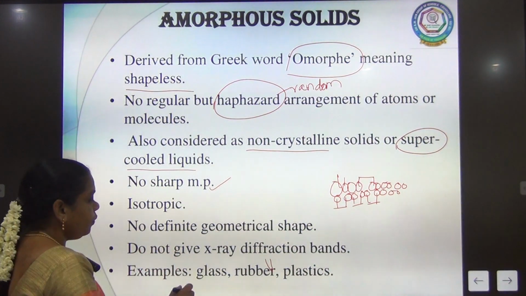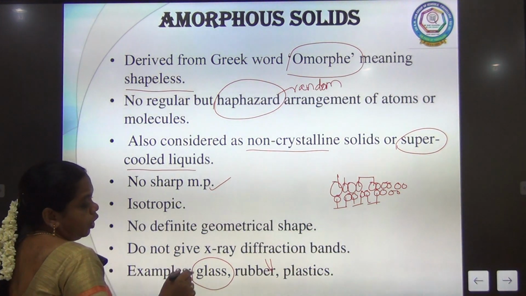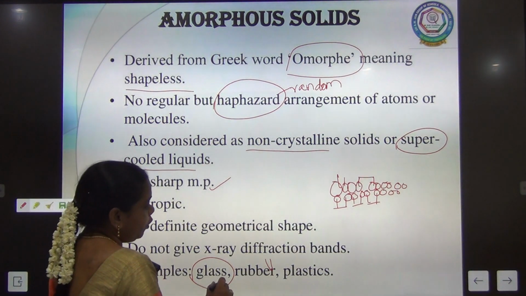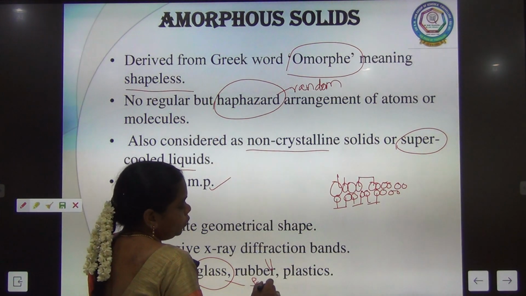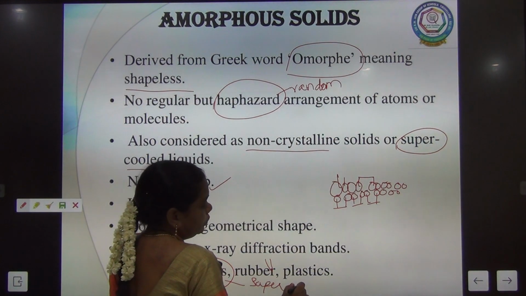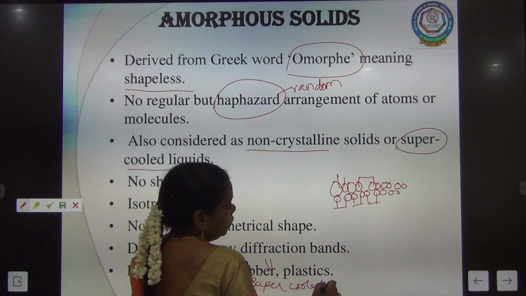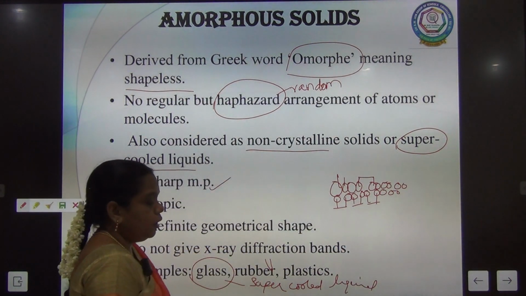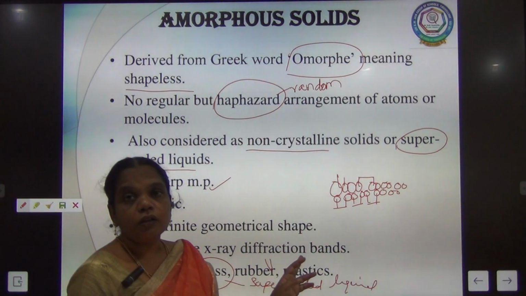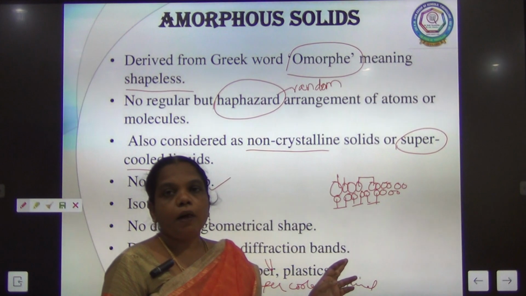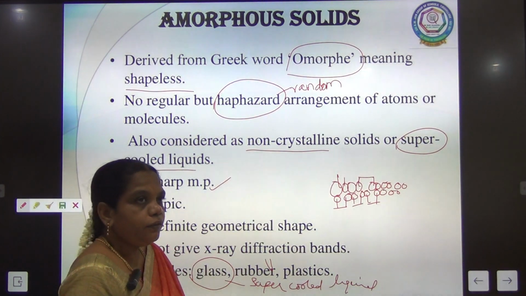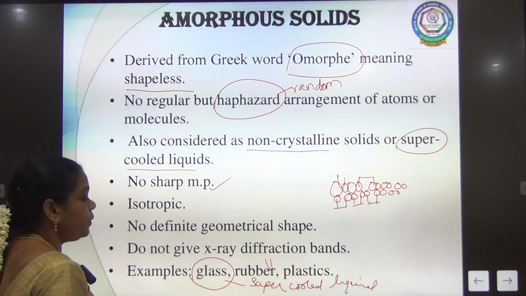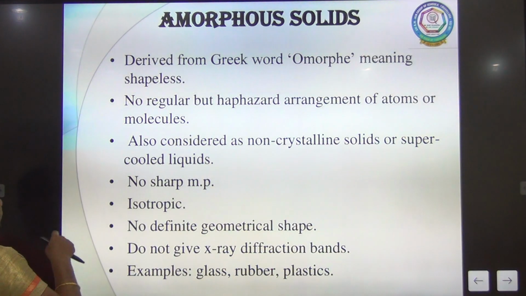And the example of amorphous solid, or what can this be called? Supercooled liquid. This is called supercooled liquid. Rubber, plastic, these are all examples of amorphous solid. Next we are going to discuss the types of crystalline solid.